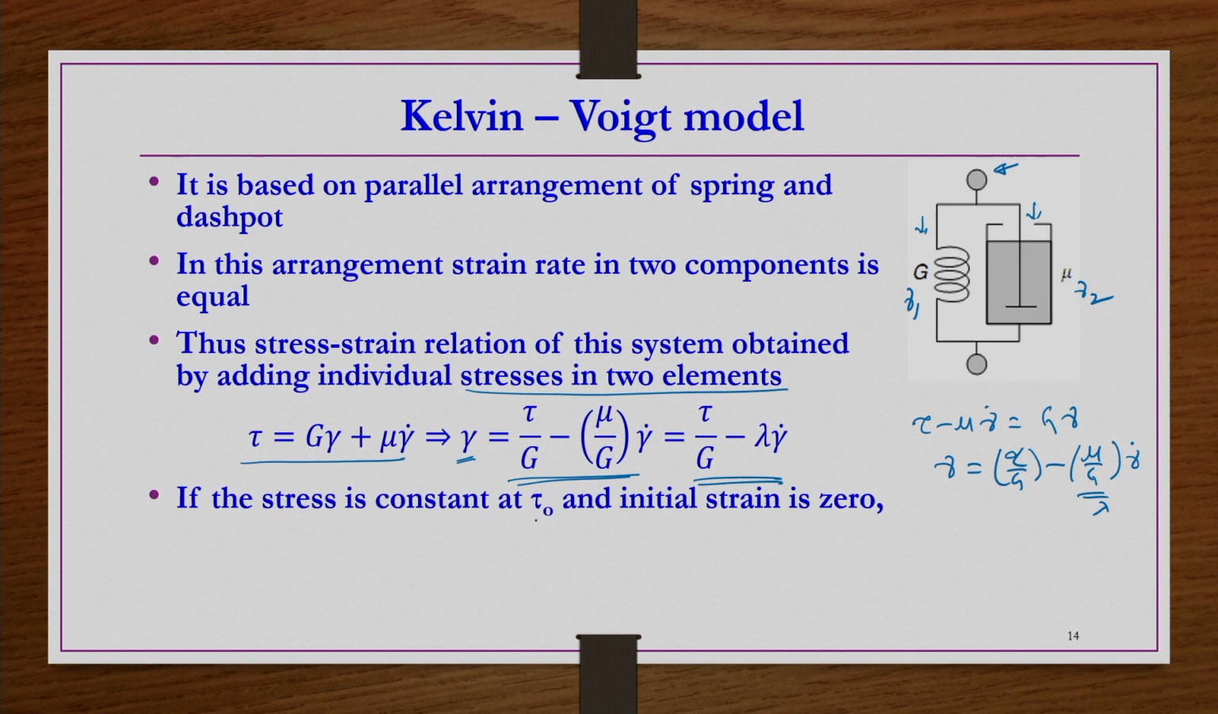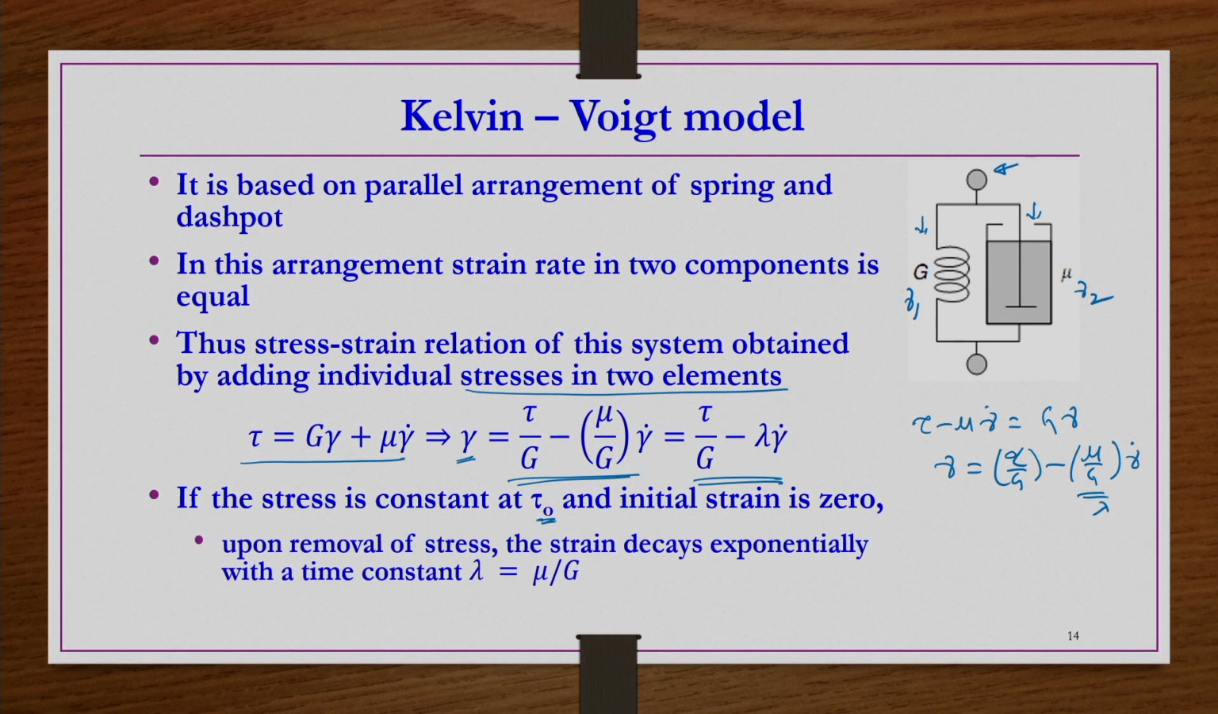So, if the stress is constant at tau naught and initial strain is 0, then what we can see, upon removal of stress, the strain decays exponentially with the time constant lambda equal to mu by G. In the previous case, the Maxwell model, the stress decays exponentially from tau m to tau m by e as time progresses from t equal to 0 to t equal to lambda, right. But here the strain decays exponentially with a time constant lambda equal to mu by G. That is the difference between these two models.